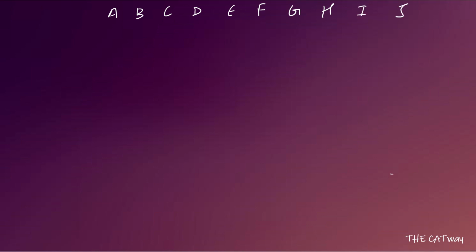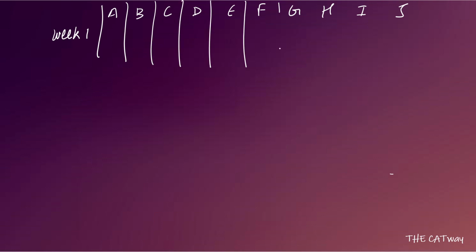Now let's make a table of the number of matches played by each player in weeks 1, 2 and 3. First we will make it for week 1. We have A, B, C, D, and for everyone we write how many matches they played.